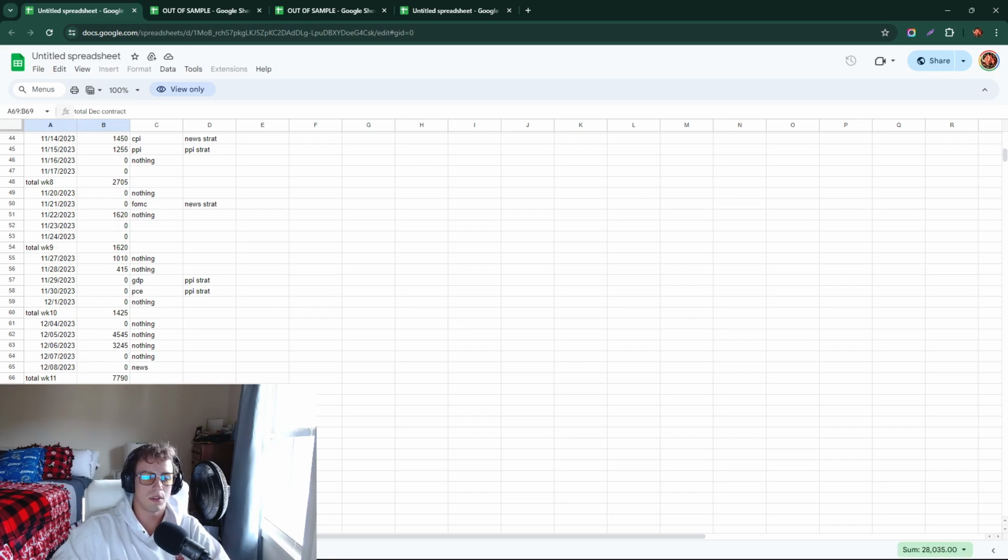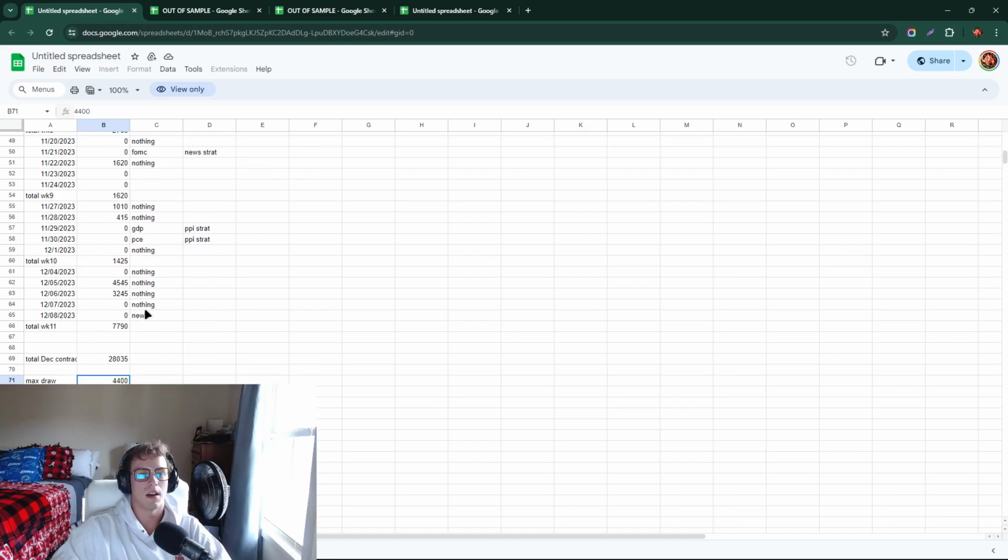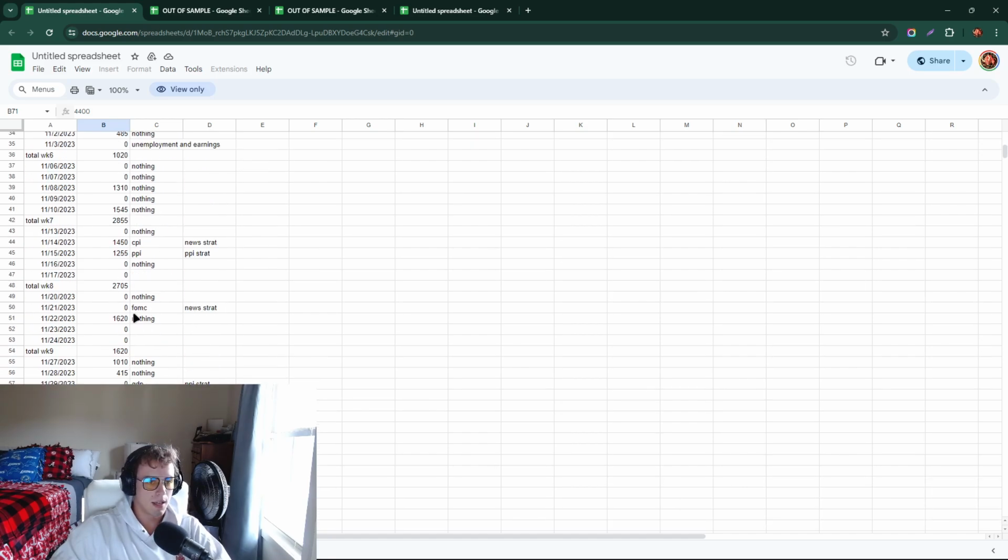The total profit was $28,000. And the max drawdown was 4,400, and that's with our default settings of 13 contracts. So you can obviously lower that down if you'd like.